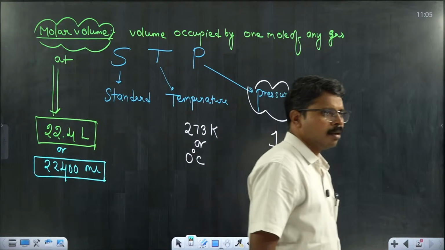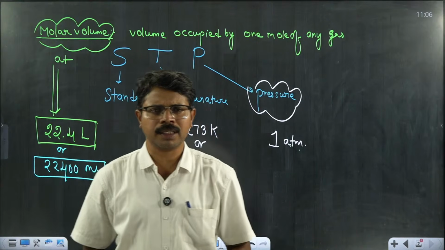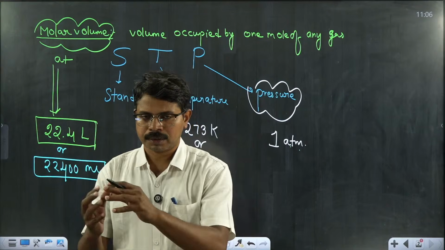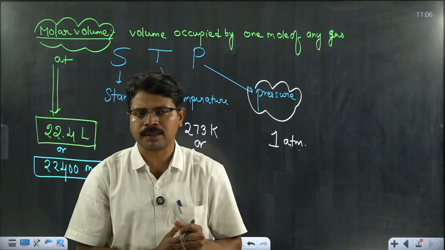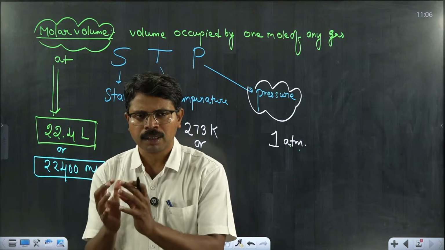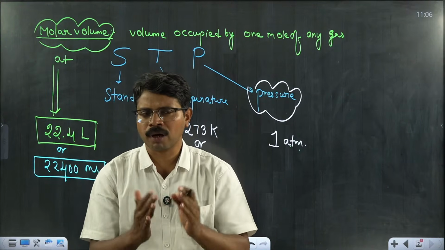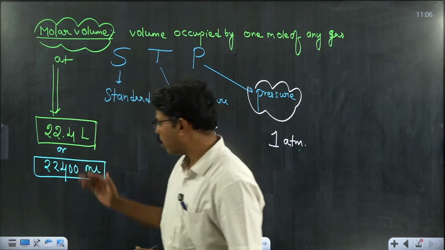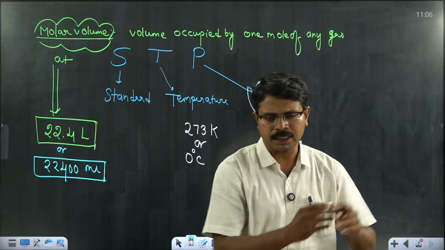Is this point clear? What is the difference between molar mass and molar volume? Molar mass is the mass of 1 mole of a substance in grams. So the mass corresponding to 1 mole of substance is called molar mass. In a similar manner, the volume of 1 mole of any gas at STP is called molar volume. The numerical value of molar volume is 22.4 liters, but molar mass differs from substance to substance.